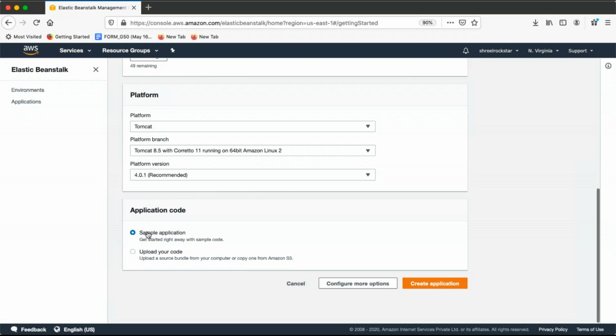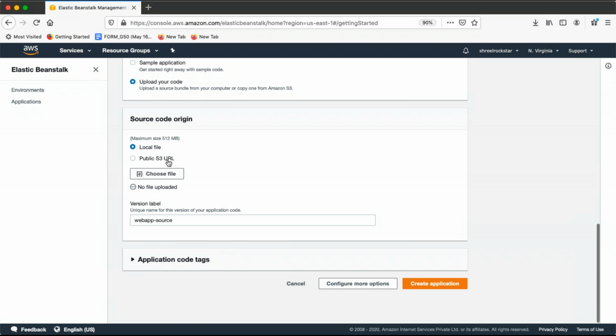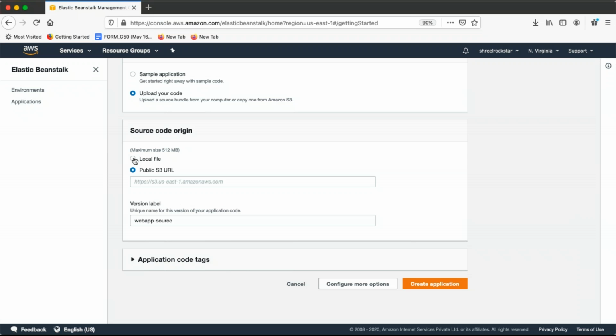Now you have an option here, guys. Either you can go with a sample application, where you will get an Apache page, and that will work for you. Now, if you got the code from your developer or application team, saying they have customized code they want to deploy on Elastic Beanstalk, they will provide either a local file, like a WAR file or a zip file, from your laptop. Or what is the best practice here? Ask them to upload it to S3.